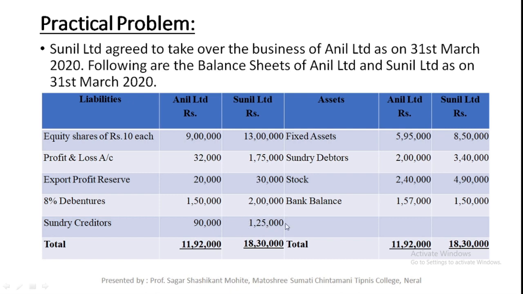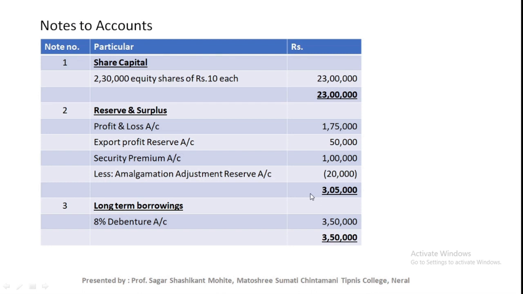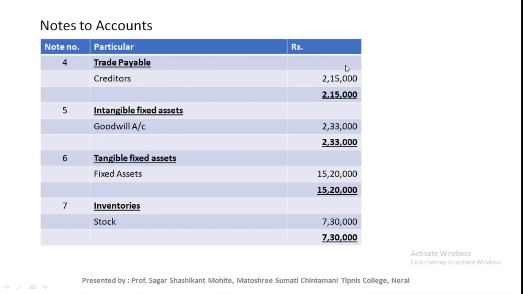That means total creditors will be 2,15,000. Here trade payable is 2,15,000. See note number 4, creditors 2,15,000: Anil Limited 90,000 and Sunil Limited 1,25,000.